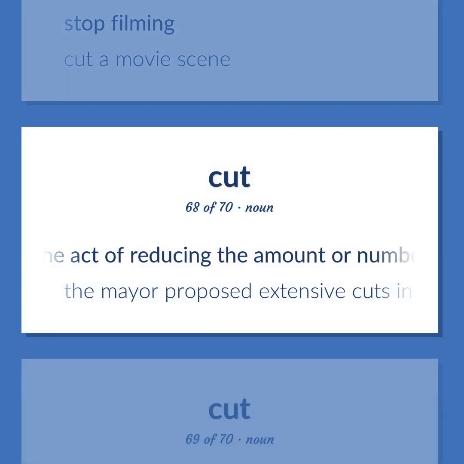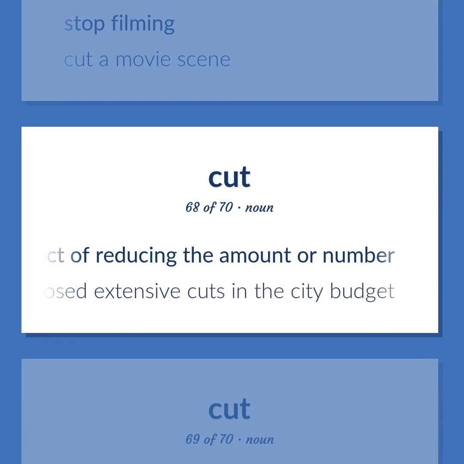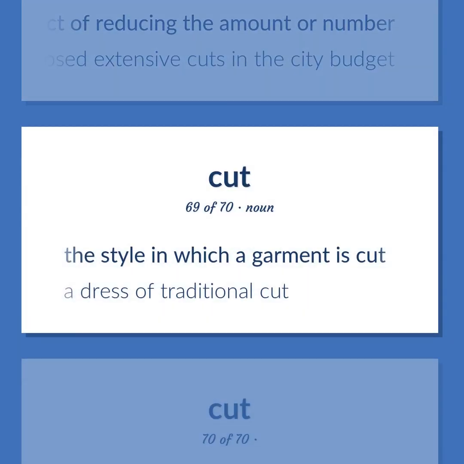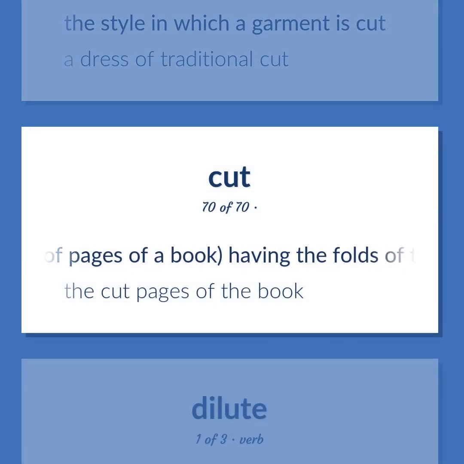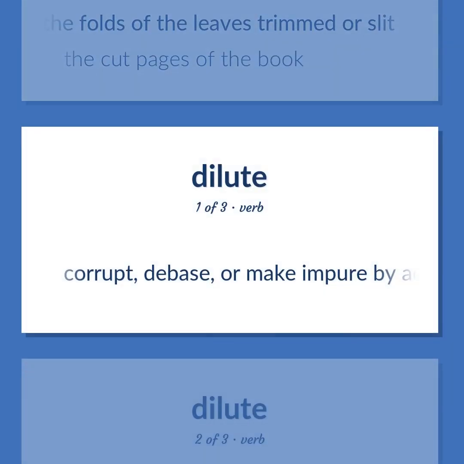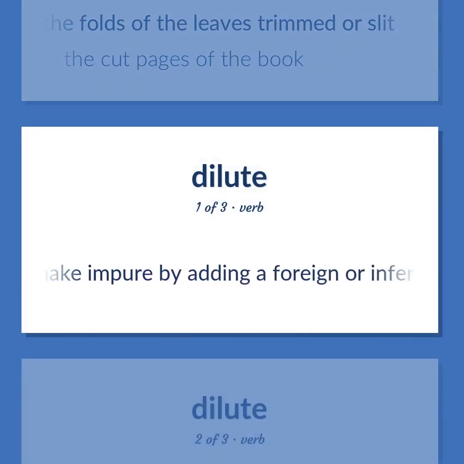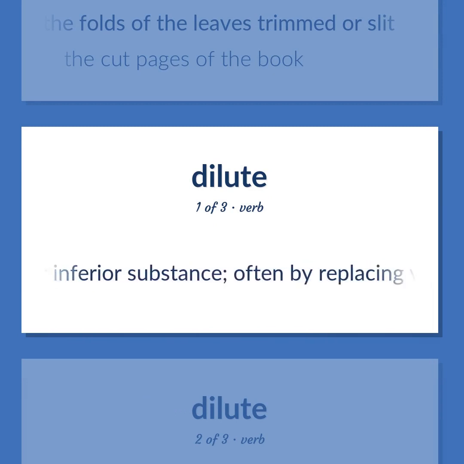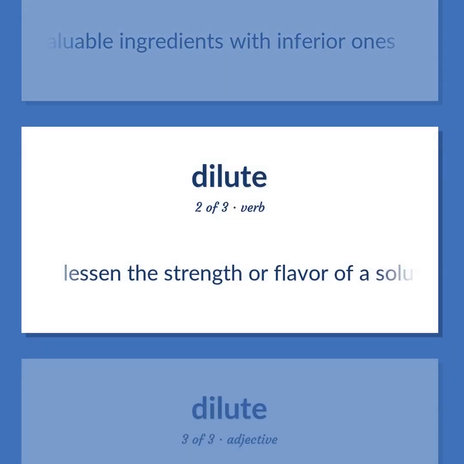The act of reducing the amount or number. The mayor proposed extensive cuts in the city budget. The style in which a garment is cut. A dress of traditional cut. Of pages of a book, having the folds of the leaves trimmed or slit. The cut pages of the book. Corrupt, debase, or make impure by adding a foreign or inferior substance, often by replacing valuable ingredients with inferior ones. Lessen the strength or flavor of a solution or mixture.